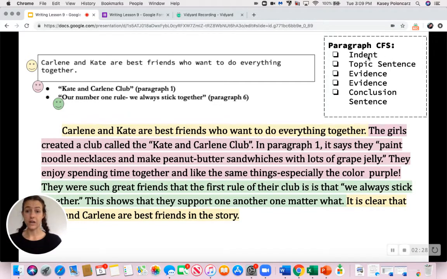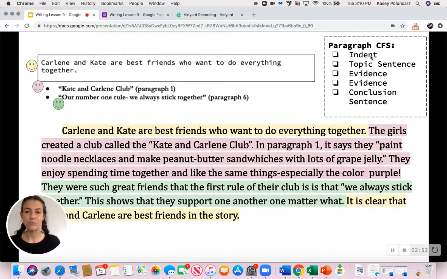So, the first step in your paragraph is that you always have an indent. So remember, an indent is when you have a piece of paper and you put 2 fingers down and then you start writing and you only indent the first line. This is a way for readers and writers to know that a new paragraph or new thought is starting. You always need your indent. You always need your, everybody should be saying indent.